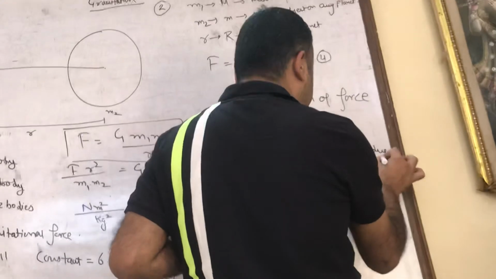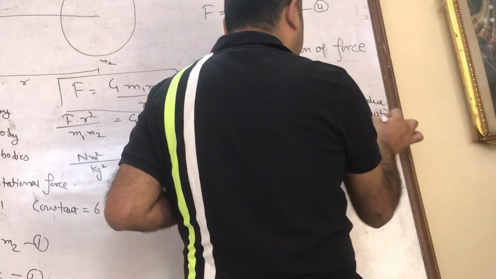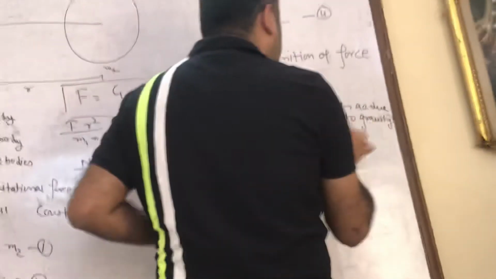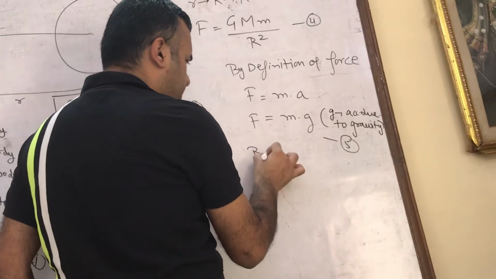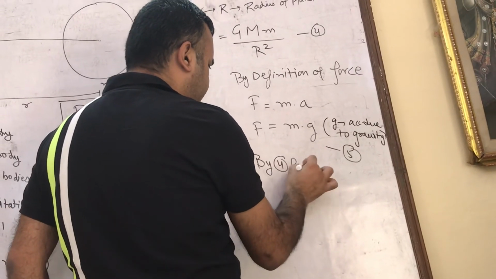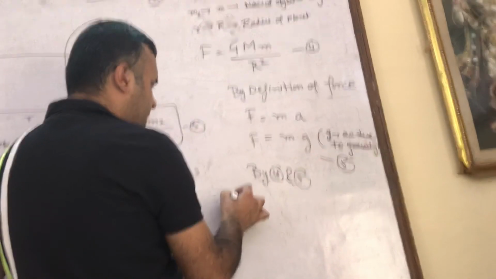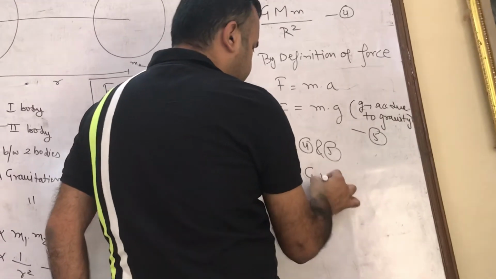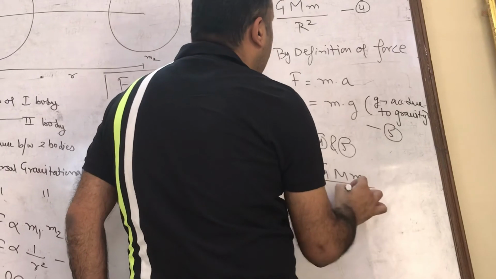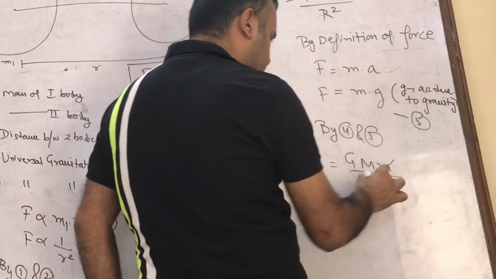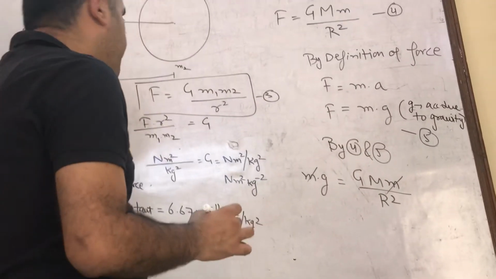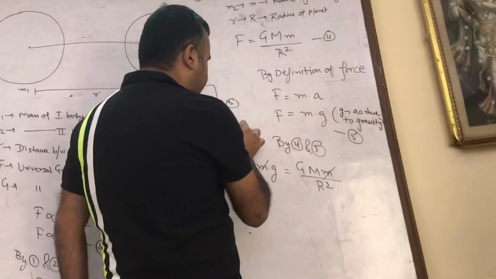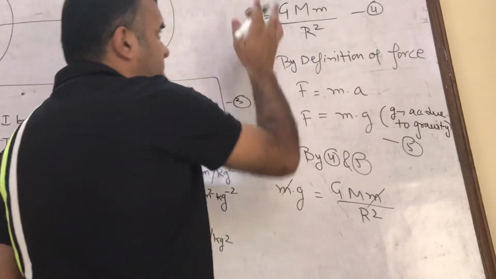Now, if you compare equation number 4 and 5, in place of F you can write small m into small g. Small m is the mass of the object on any planet. It remains the same as I have already mentioned.